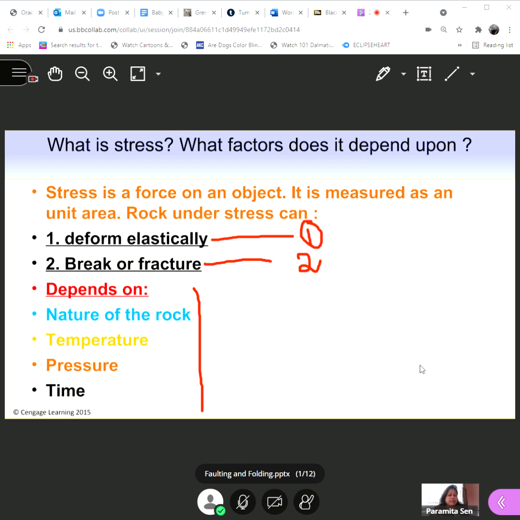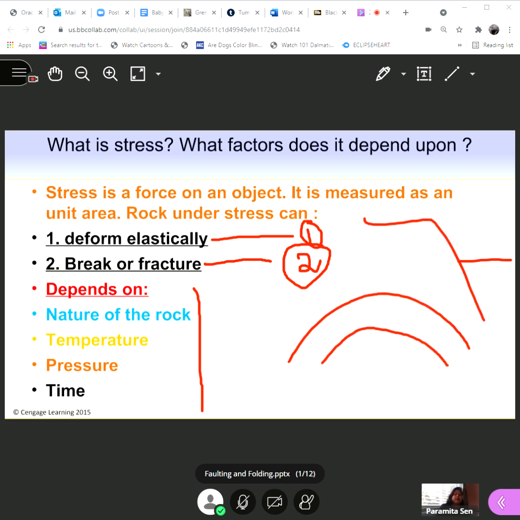Rocks can deform elastically, break or fracture, and whether it will deform elastically, that means whether it will deform like this, or it will break and fracture, that will depend on the type of rock, the temperature of the rock, the pressure, and also the time. So four things are important in order to understand whether the rocks will deform elastically or will break and fracture. Okay? Please write down when you're finished copying it.